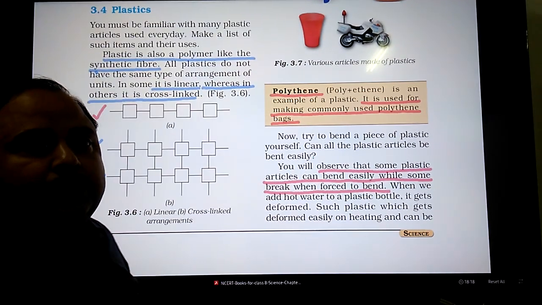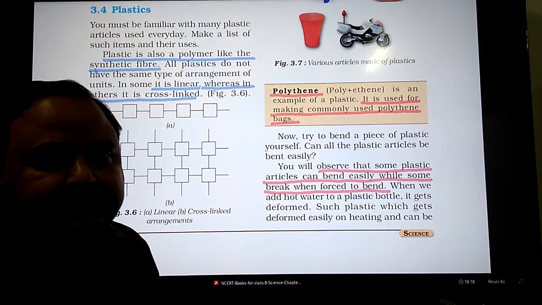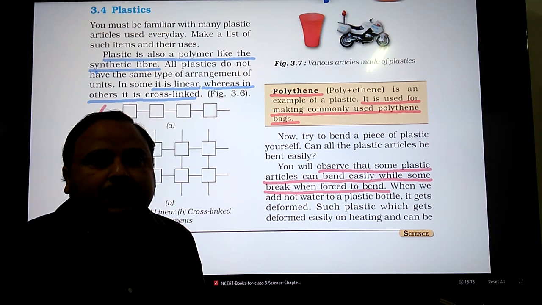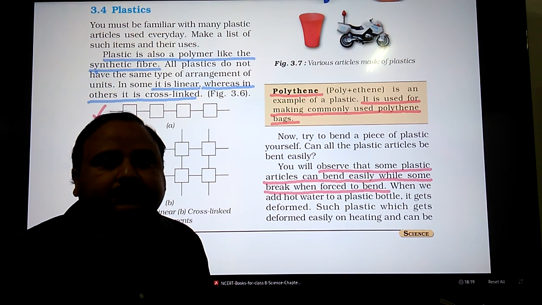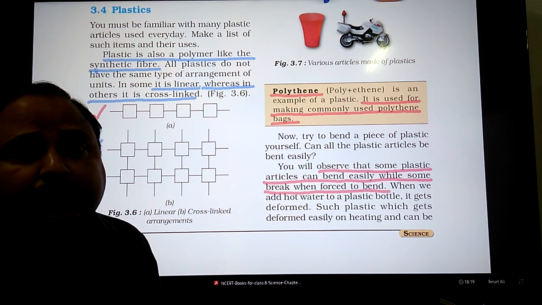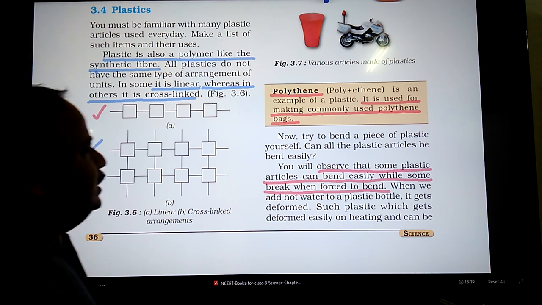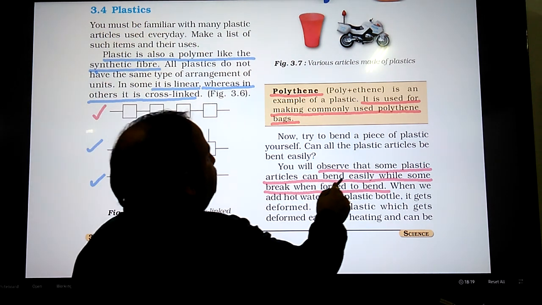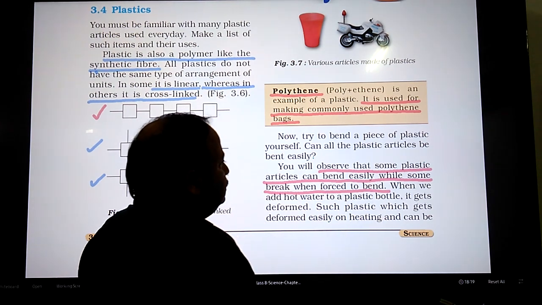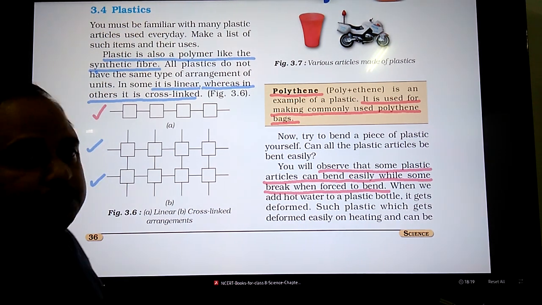Now we will discuss two types of plastics, thermoplastic and thermosetting plastics. Thermoplastics are those plastics which are soft and can be bent easily, whereas thermosetting plastics are hard plastics. These cannot be bent without breaking. For example, some plastic articles can be bent easily while some break when forced to bend. When we add hot water to a plastic bottle, it gets deformed.